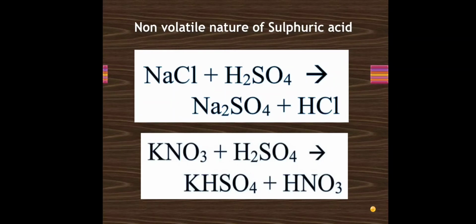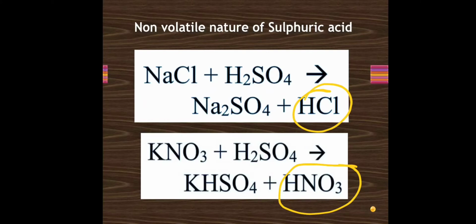Next, sulfuric acid is a non-volatile acid, and what is a non-volatile acid known for? A non-volatile acid is known to make a volatile acid. So we can prepare a volatile acid like HCl or HNO3, as we have seen in previous topics of this chapter.